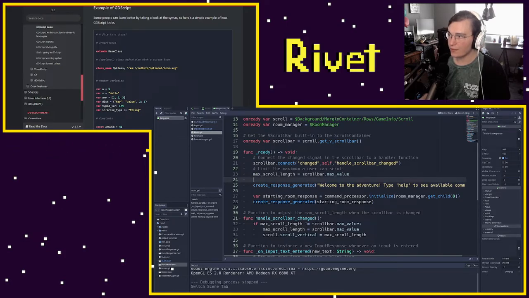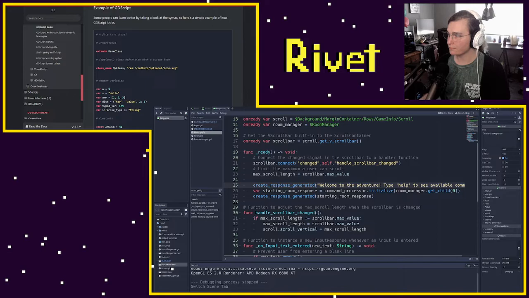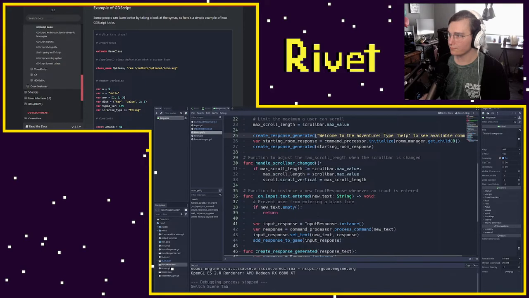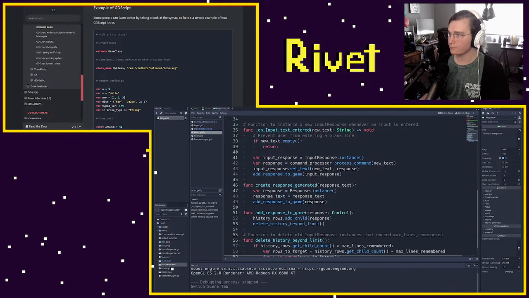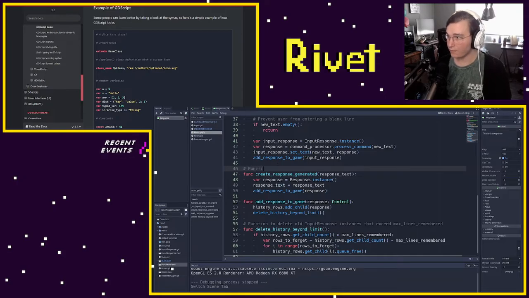Create response generated. Function to instance new response labels.